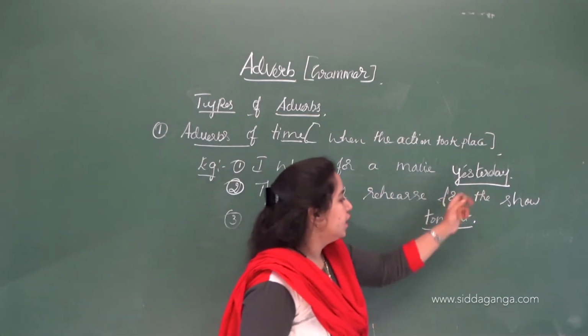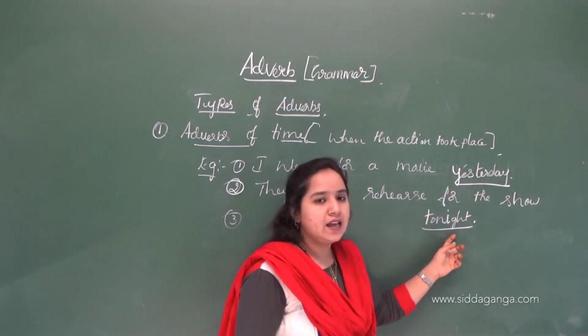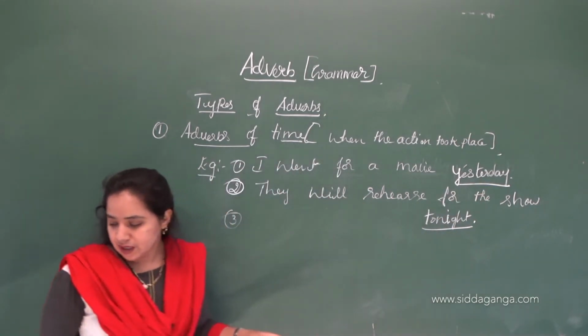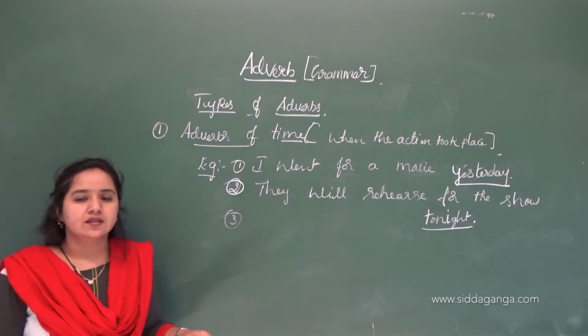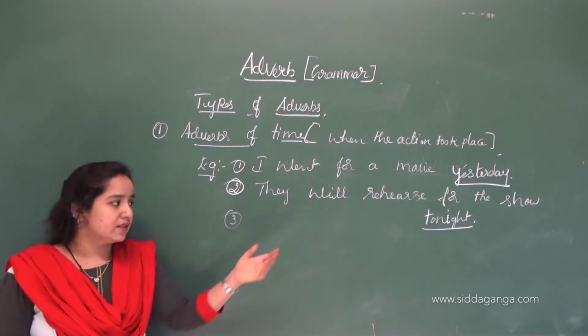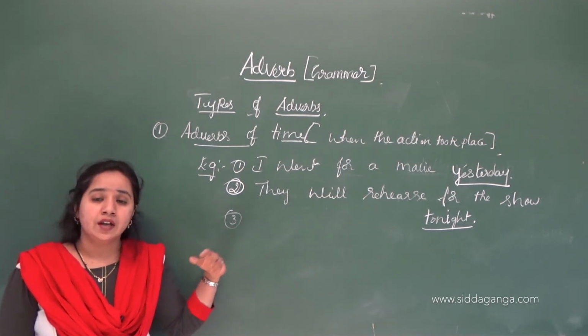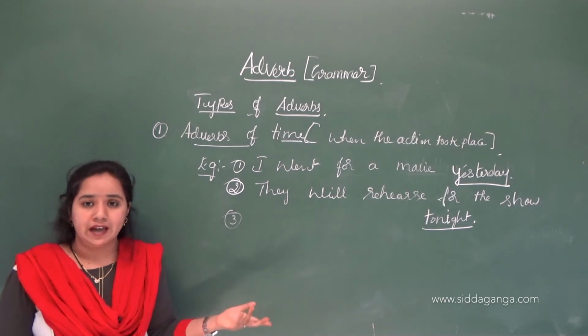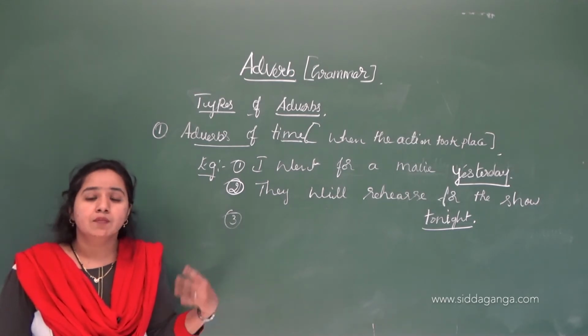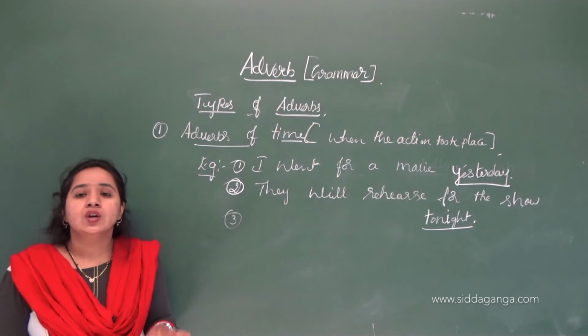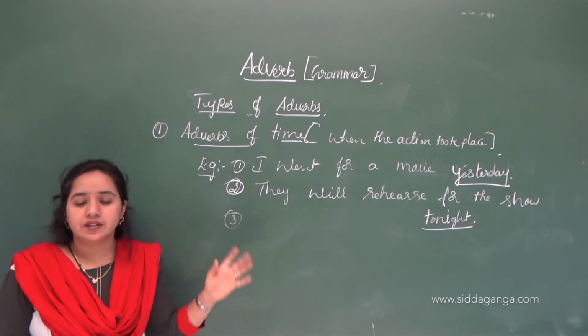So yesterday, tonight, these are called adverbs of time. Whenever we use a sentence like this, when we are mentioning the time, like tonight, yesterday, morning, evening, that tells about the adverb of time.